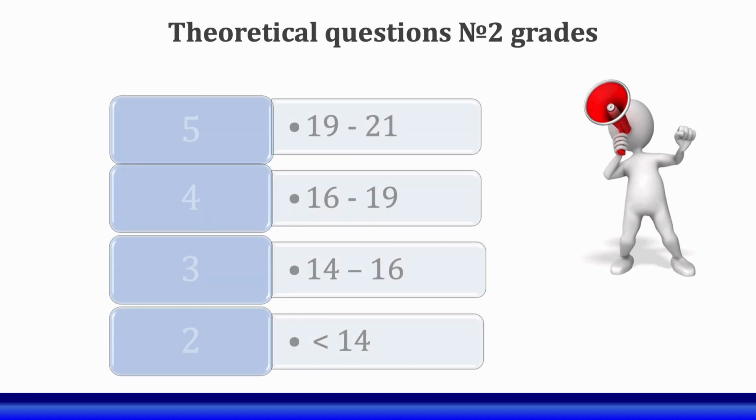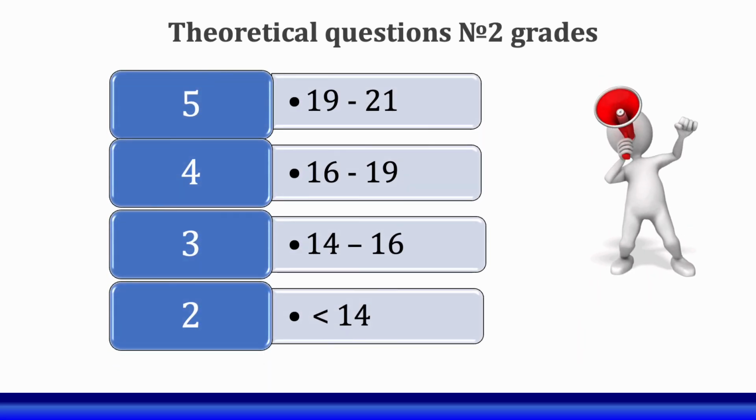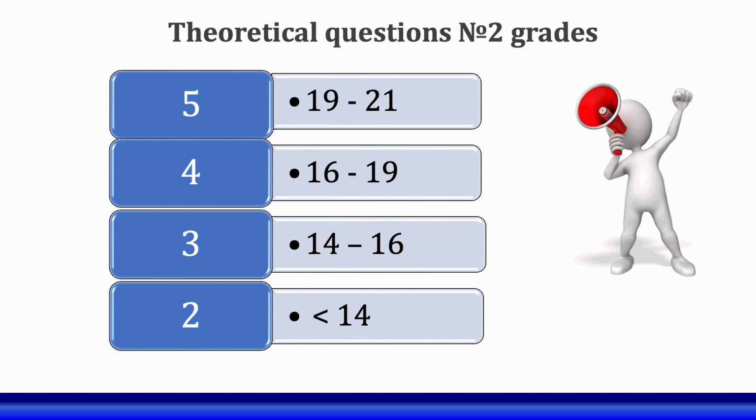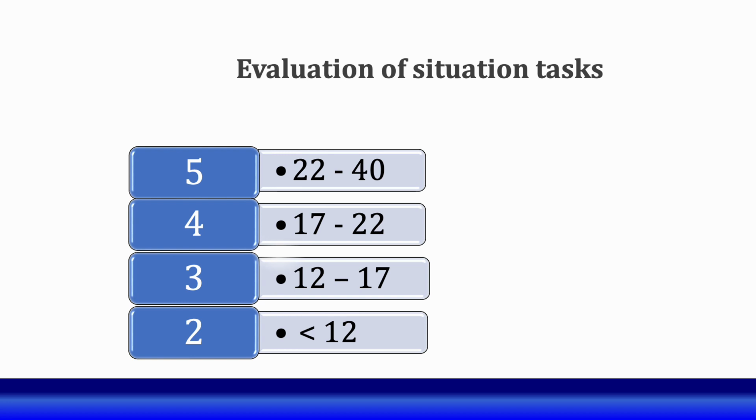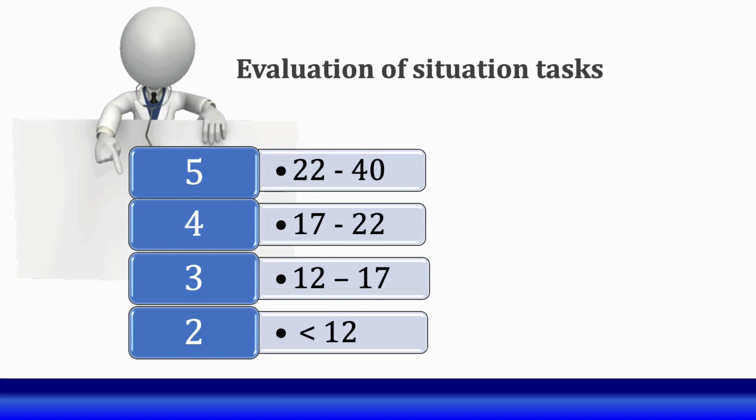Theoretical questions number 2 have other grades: the maximum points is 21, and less than 40 points means failed task questions. Let's look through the situation task. It can be given a maximum of 40 points and a minimum of 12.